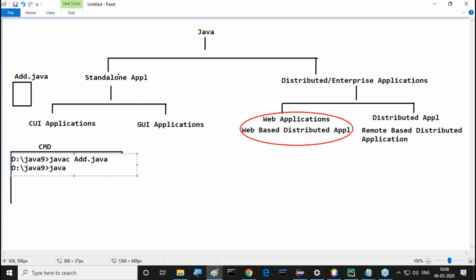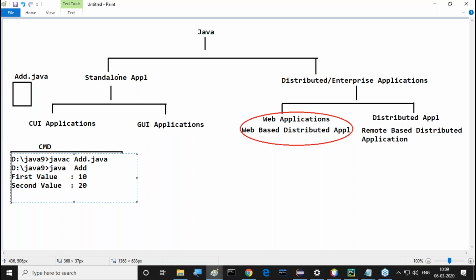java space Add, where Add is the main class name. When I provide this command on the command prompt, java space Add, the program is executed by the JVM. In the execution, the program is asking for the first value. I am going to enter 10 as the first value. Then the second value, this time I provided 20. So first value 10, second value 20 I provided.